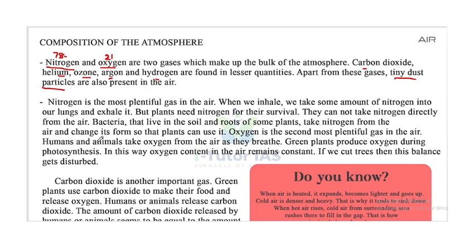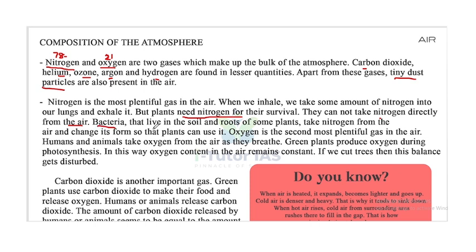First, nitrogen is the most plentiful gas in the air. Normally we inhale oxygen, but when we inhale, we also take some amount of nitrogen into our lungs and we exhale it. Humans don't need nitrogen for their survival, but plants need nitrogen for their survival. However, plants cannot take nitrogen directly from the air.